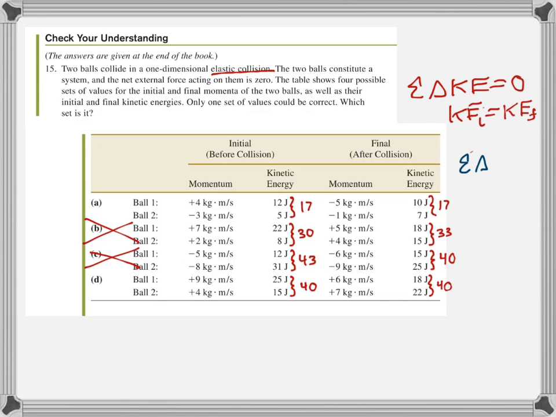To help eliminate them, we have to use the second rule. This is the rule that applies for all collisions. All collisions that have no external force acting on them must have a total change of momentum equal to 0, meaning momentum must be conserved. So the total final momentum has to equal the total initial momentum. If we look at part A and find the total momentum at the beginning, we find that it is 1, but the total momentum at the end is -6. So that's not even a realistic collision. There's got to be an external force acting on it. Either way, it's not an elastic collision.